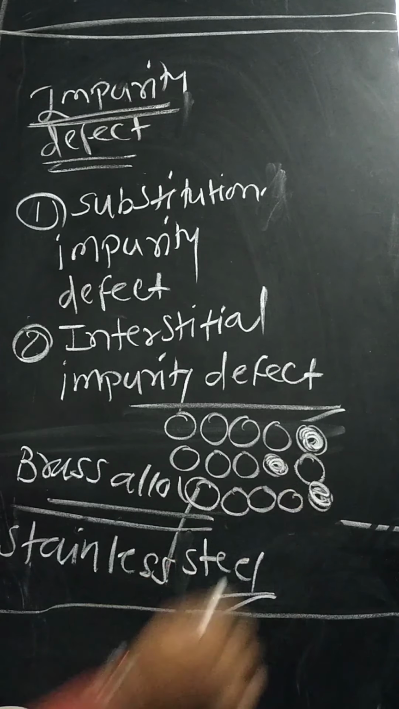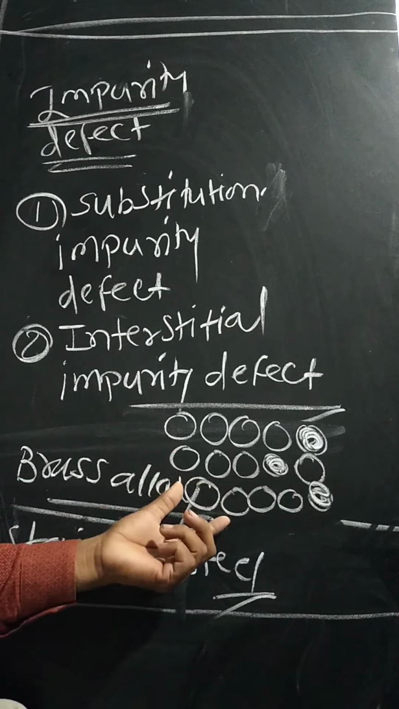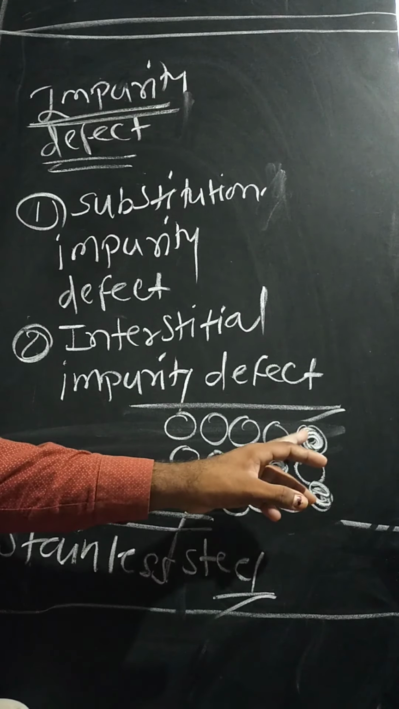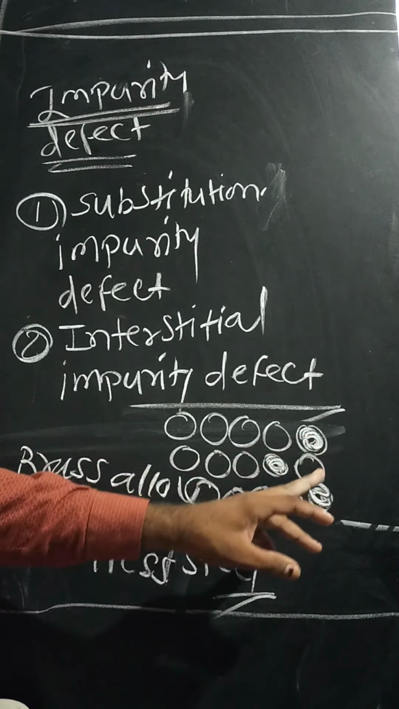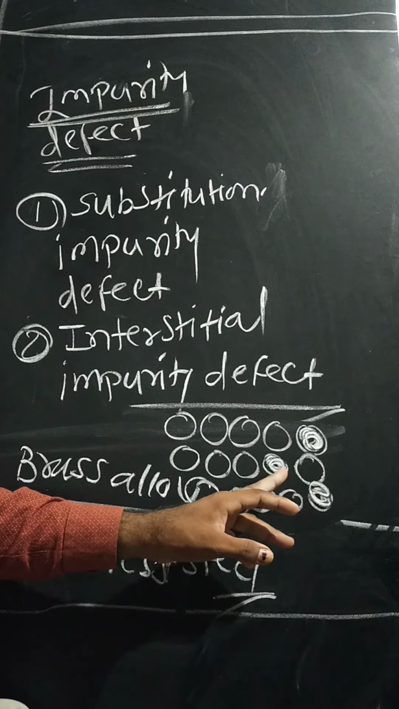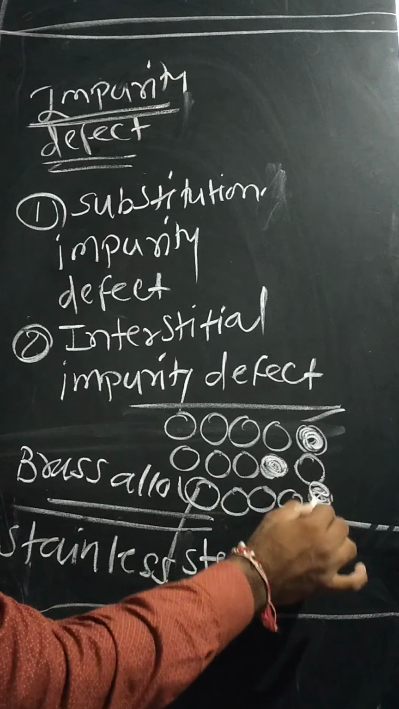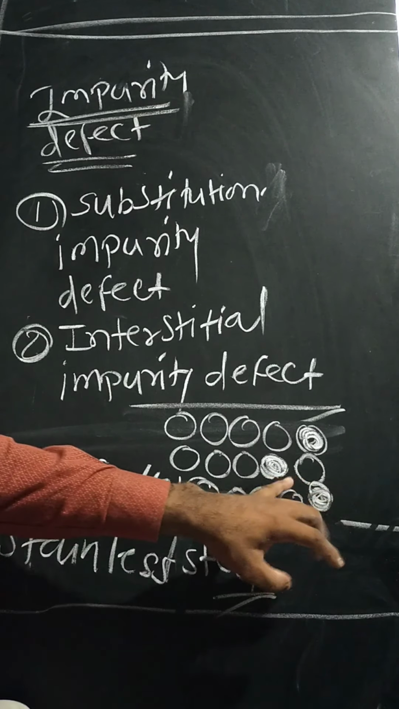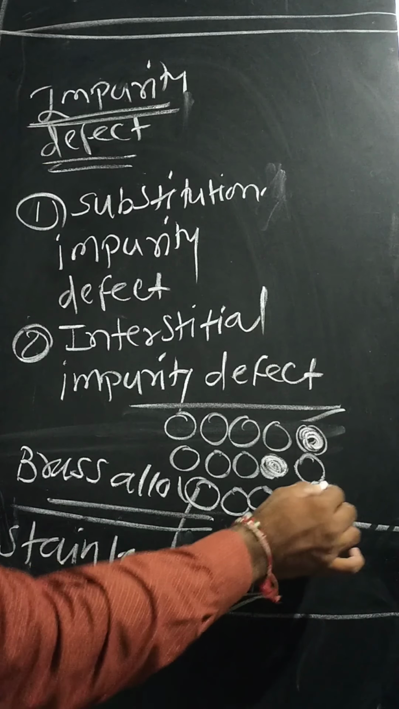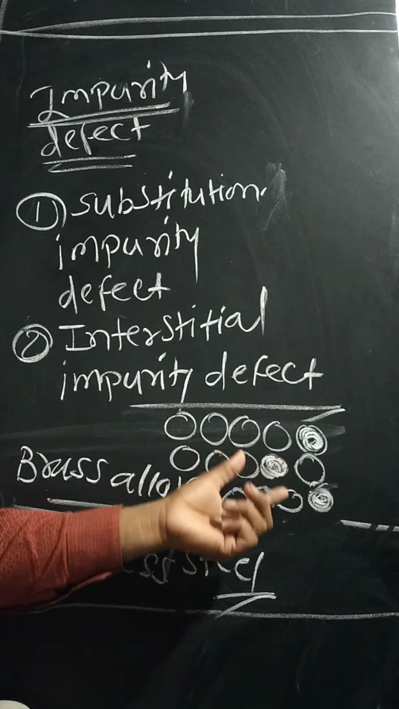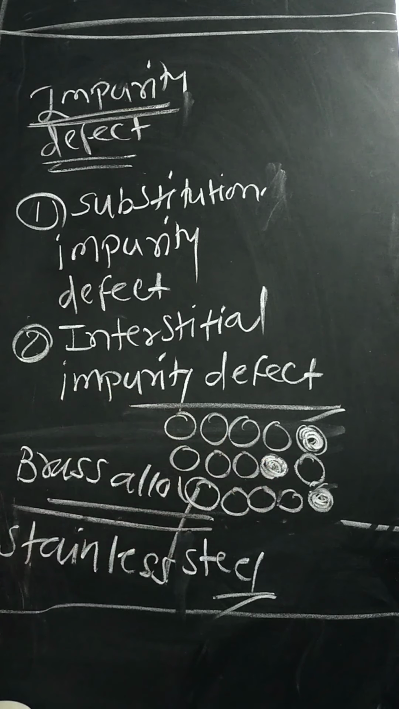So in this brass alloy, the regular cation, that is the copper cation, is replaced by the impurity, that is the foreign atoms or atoms from different elements. So it is called substitutional impurity defect in the brass alloy.